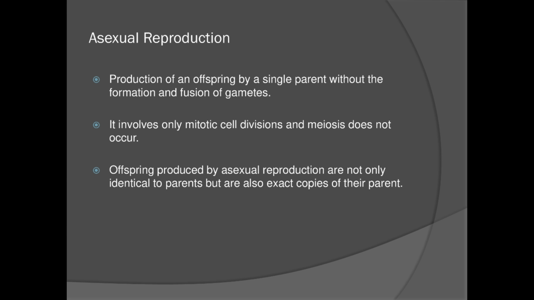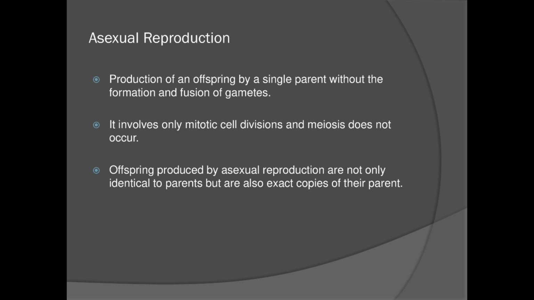So it involves only mitotic cell divisions. I have already explained what mitotic cell division is. Mitotic cell division means a single cell is getting divided into two cells. There is no fusion of male and female gametes. If there is a fusion of male and female gametes, then it is called meiotic division. Here in asexual reproduction, only mitotic division happens.